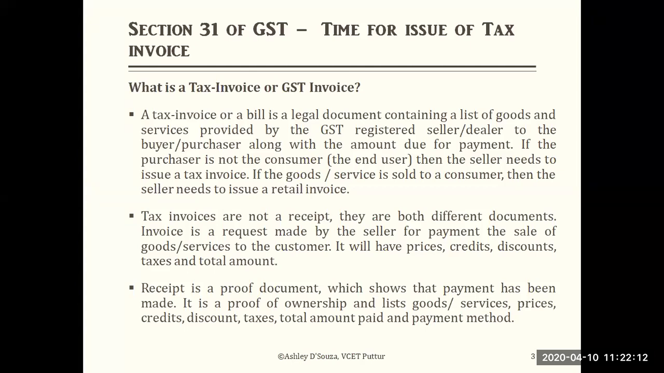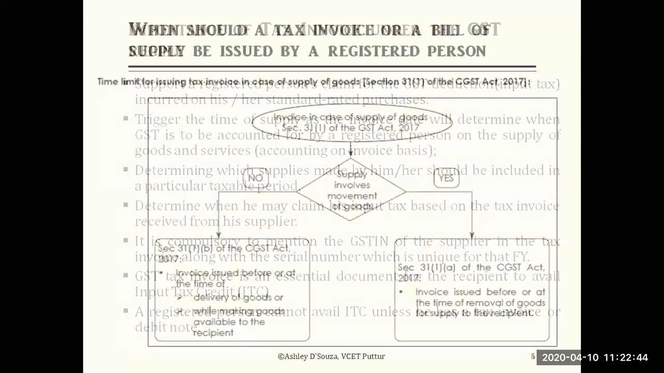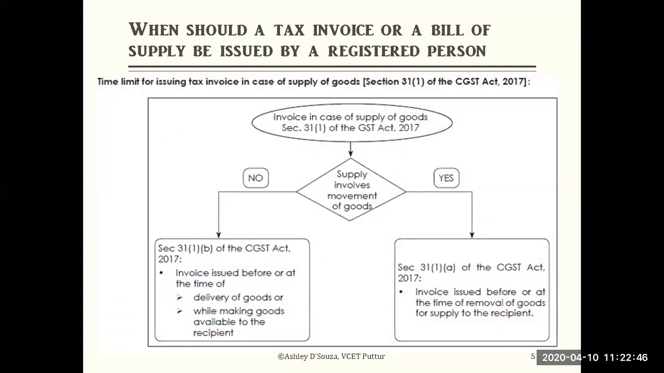They need to, because it is required even when you're dealing with non-registered recipients or suppliers, or with the composite scheme of suppliers, everywhere. To get the input tax credit, if you want it, then a tax invoice is needed. So next, we covered this in the previous class. Importance of tax invoice also we discussed, and we discussed about tax invoice or a bill of supply